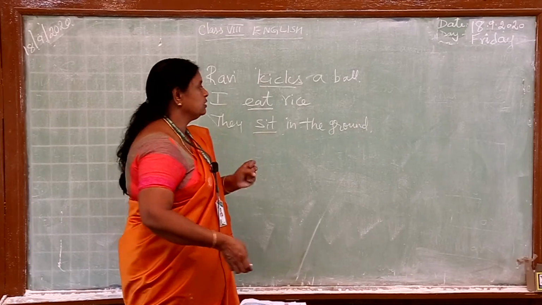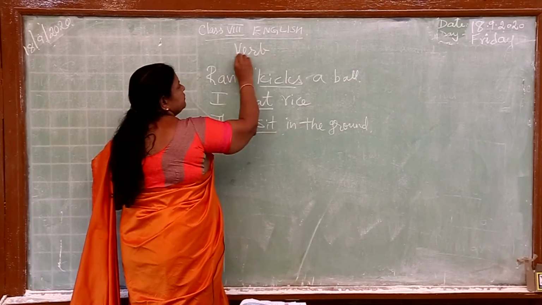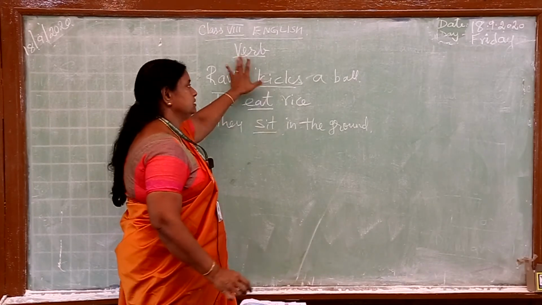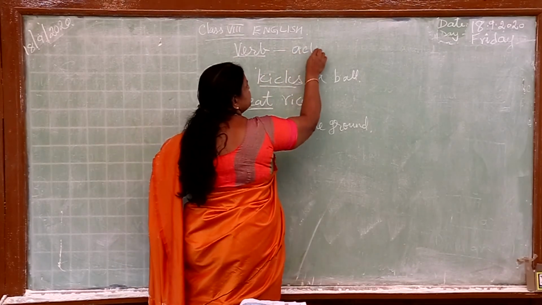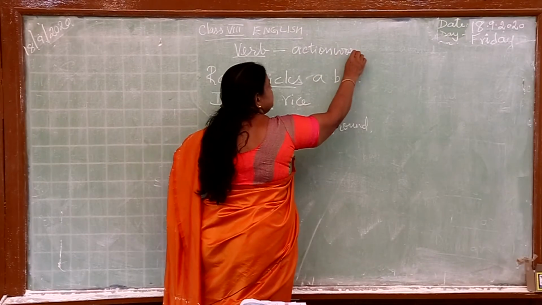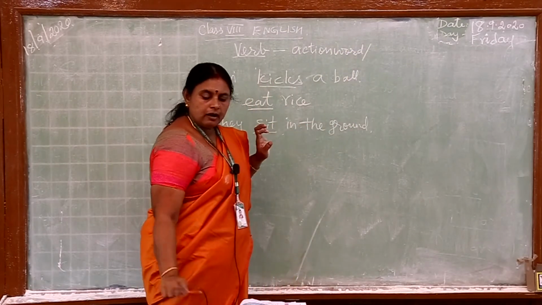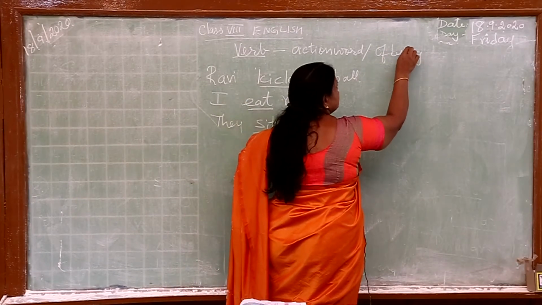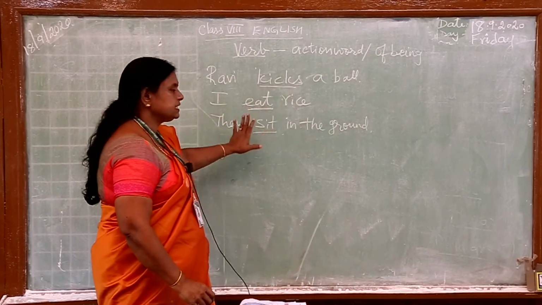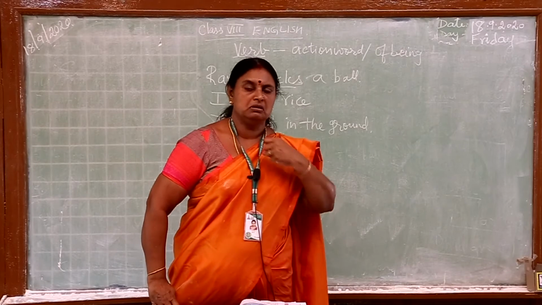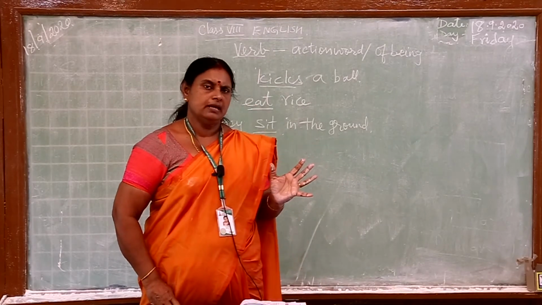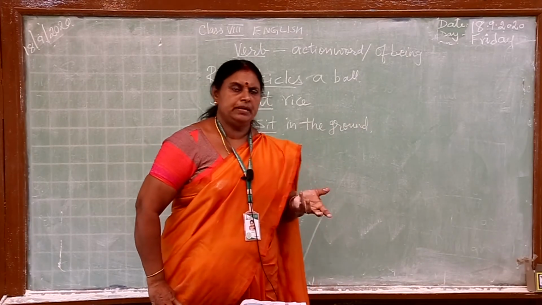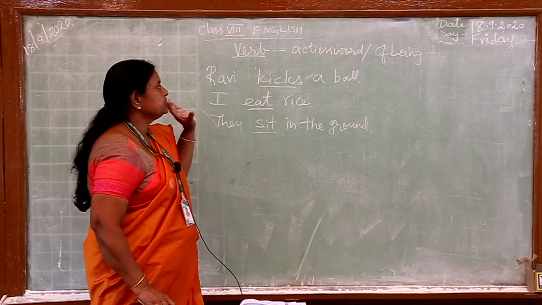So, what are we learning now? We are learning verb. What does a verb denote? A verb tells more about the action. It is an action word. Not only action, it also says something else: being. Now, what is being? Action words are kick, eat, sit, jump, laugh, write, teach, stand, understanding, standing, jumping, laughing. Whatever action you are doing, all these words are action words.